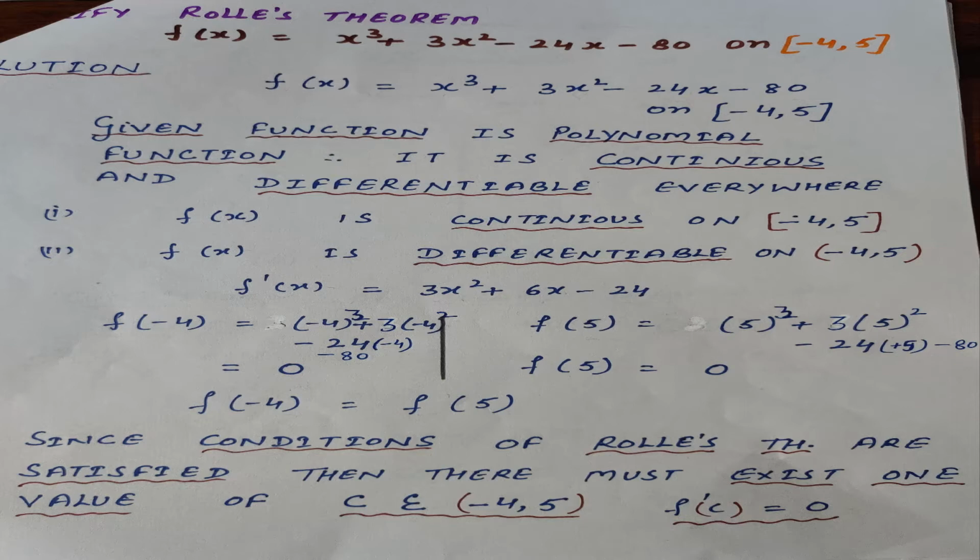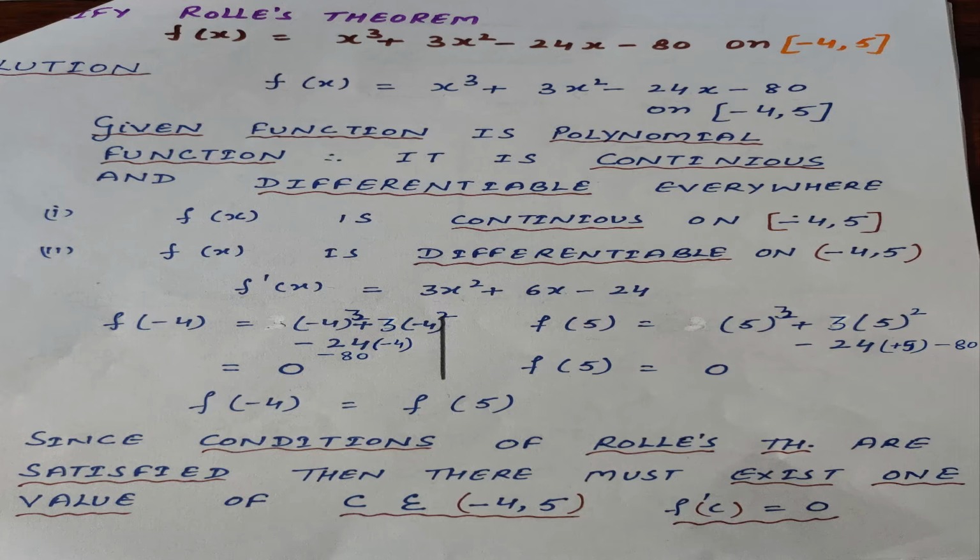Now verify Rolle's theorem; f(x) is given to you. First of all, according to the solution, we will write down the statement as it is given in the question. Then you will find out what type of function it is. This is a simple polynomial function. In a polynomial, when we put any value, we definitely get an answer. Therefore, it is continuous and differentiable everywhere, because its differentiation is also there.